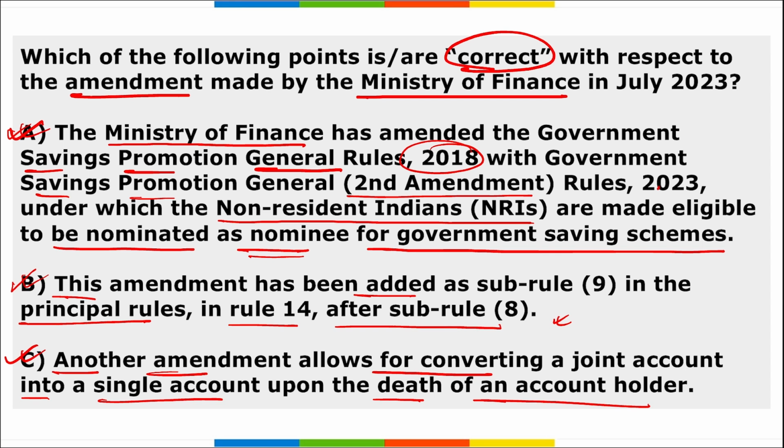This rule covers various schemes, such as your PPF, that is your Public Provident Fund, National Savings Certificate, Sukanya Samriddhi Yojana, Senior Citizen Savings Scheme, Mahila Samman Savings Certificate Scheme, Post Office Time Deposit, Kisan Vikas Patra, Post Office Monthly Income Scheme, and so on.